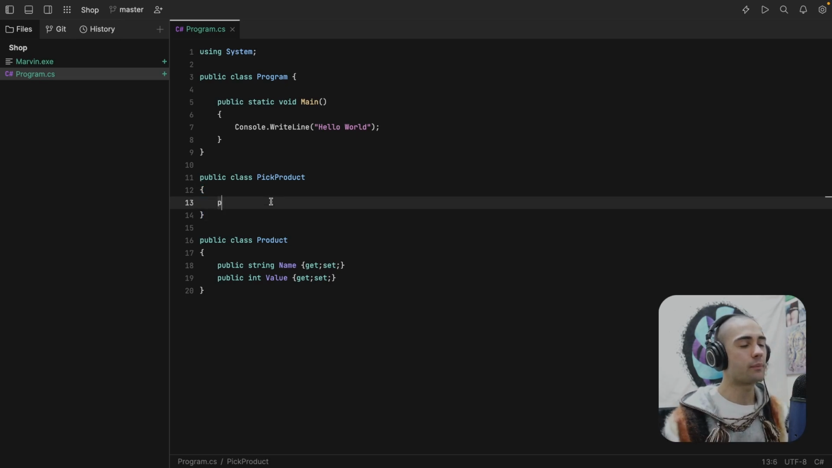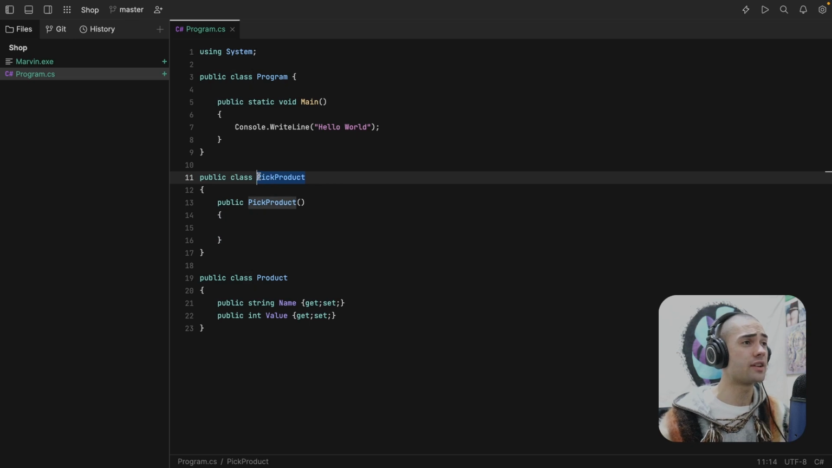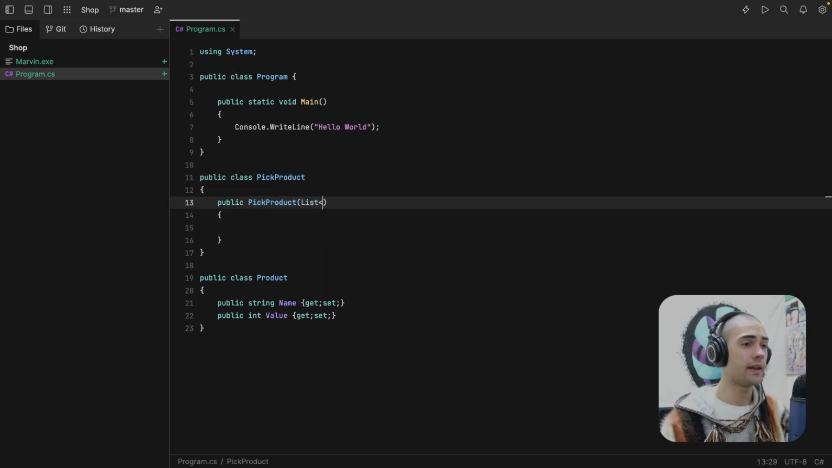When we're picking a product, we are going to have two collections of products. One collection is essentially the shelf where I'm picking the product from, and the other collection is my cart where I'm placing the product. Instead of pick product, this can also be called add to cart. And in the constructor, we're going to supply a list of products. And there we have it, shelf and cart.